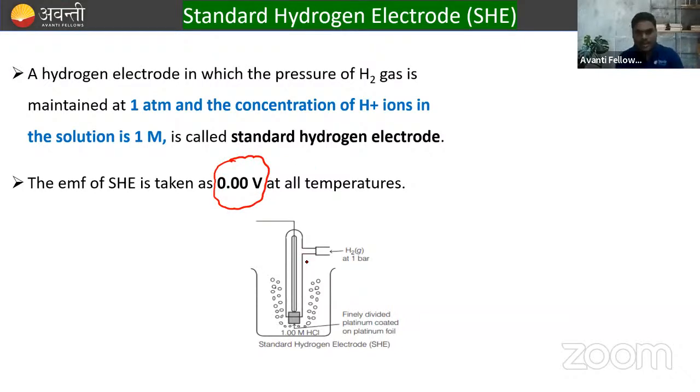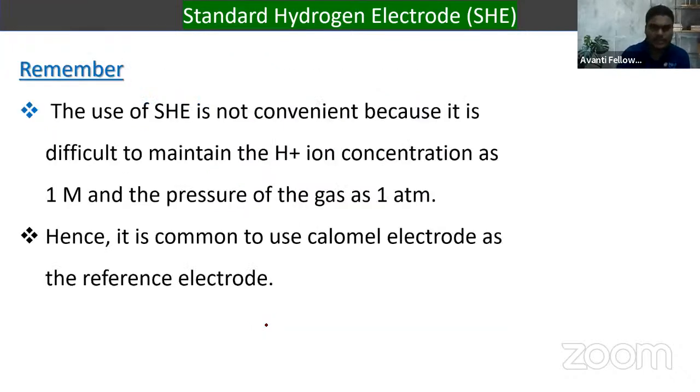Okay? Now, this is how a standard hydrogen electrode looks like. So we have 1 molar HCl solution, and this is the finely divided platinum coated on the platinum foil, right? And here we can provide hydrogen gas at the pressure of 1 bar. So this is how SHE is made up.